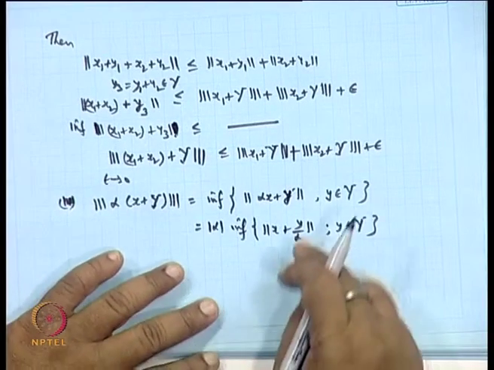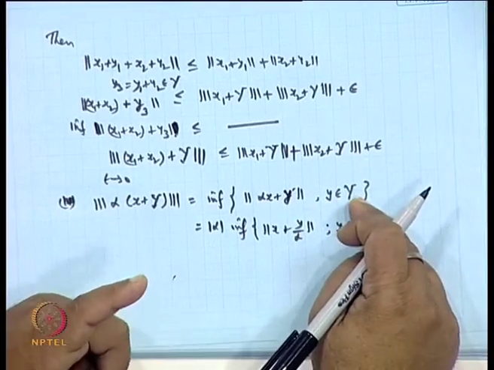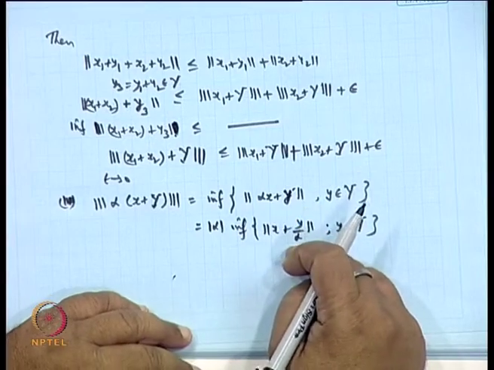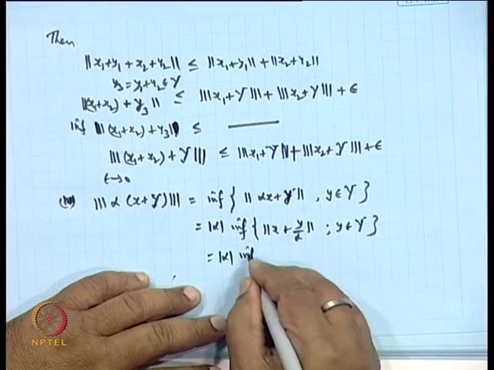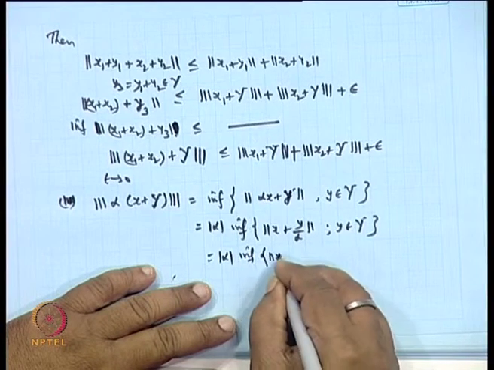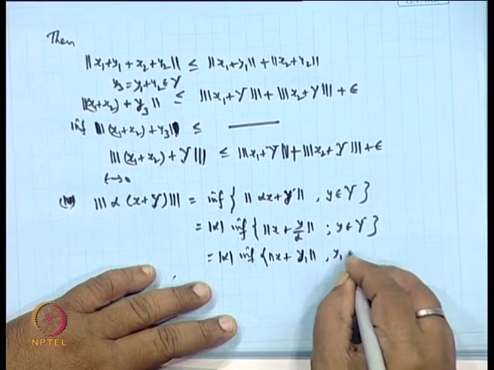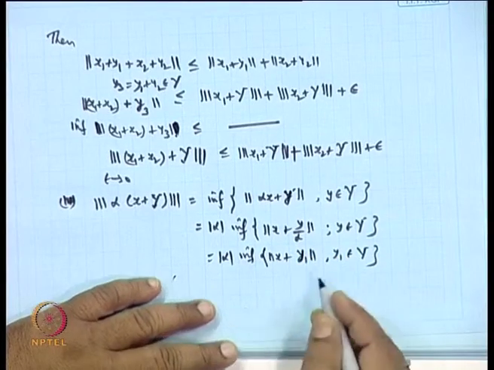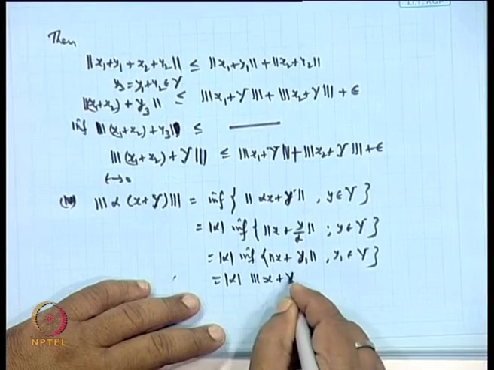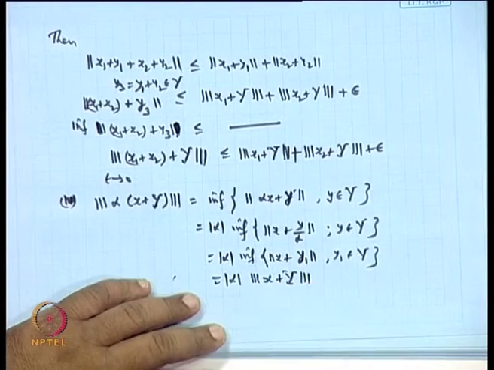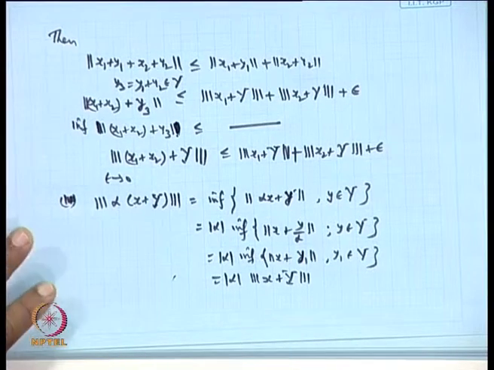Okay. But y is a point in capital Y, alpha is a constant. So, Y is a subspace, so this will be again a point in Y. So, taking the infimum means it is the same as infimum of norm of x plus say y 1, where y 1 belongs to capital Y, and which is the same as the triple norm of x plus capital Y. Okay. So, all these conditions of the norm are satisfied.